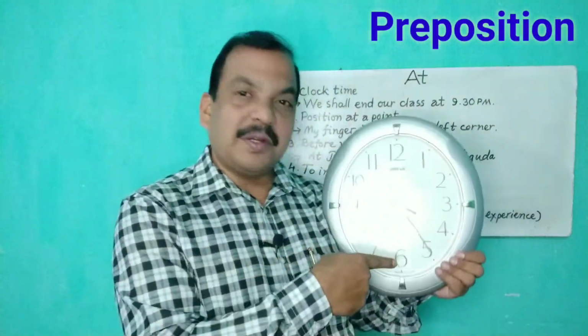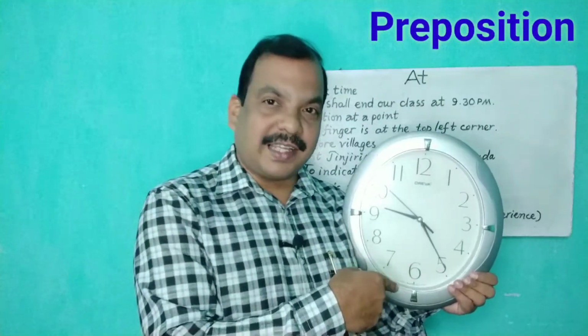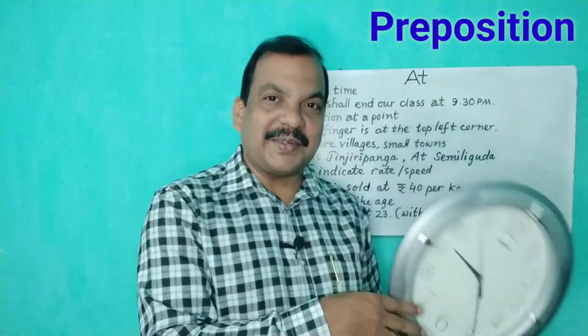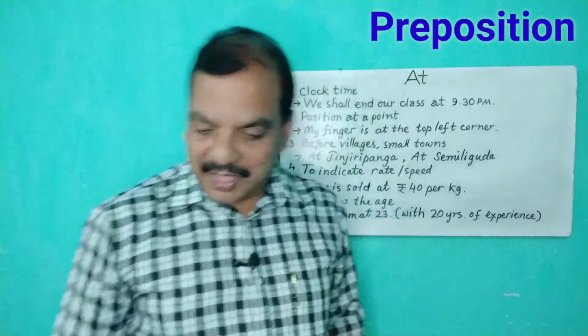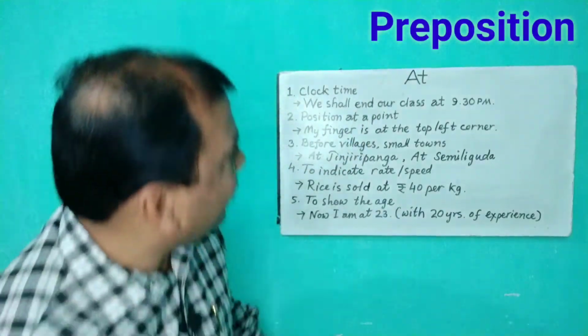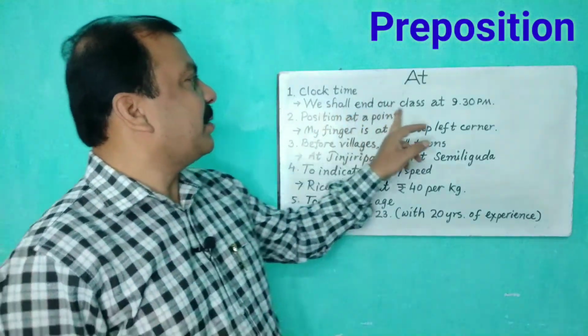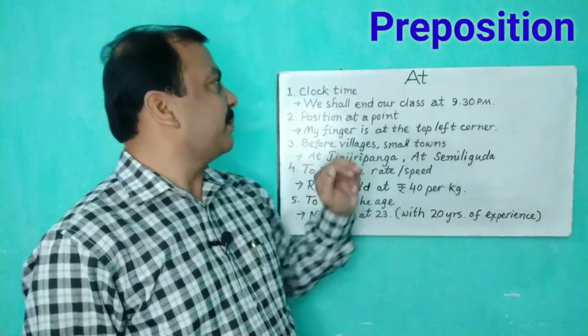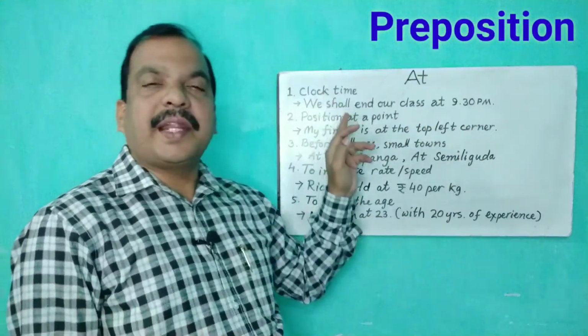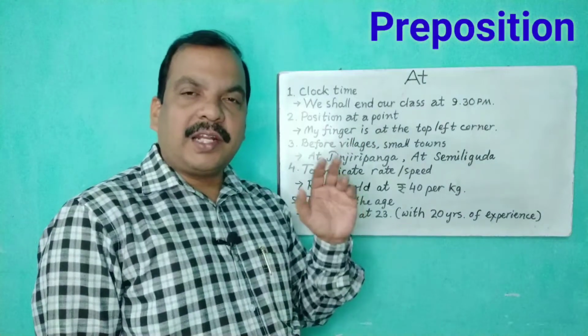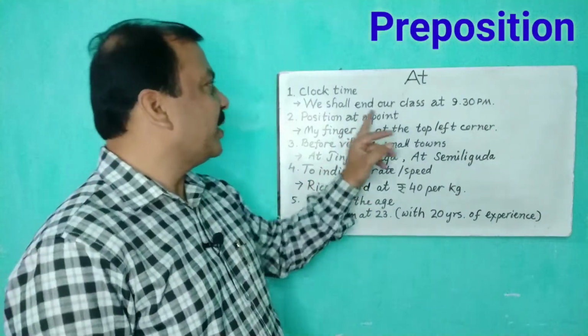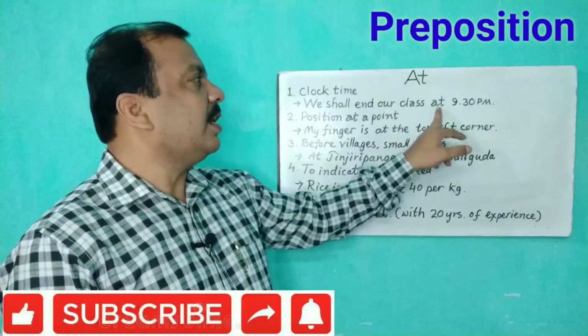We are going to complete our class exactly at 9:30. So when we talk about the clock time, we shall end our class at 9:30 p.m. While talking about the clock time, we use the preposition at.